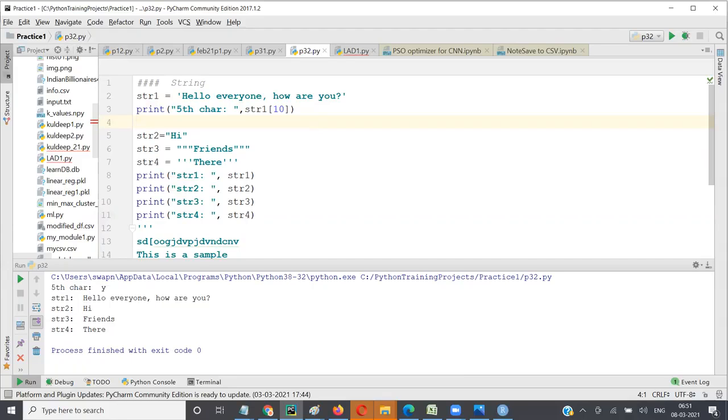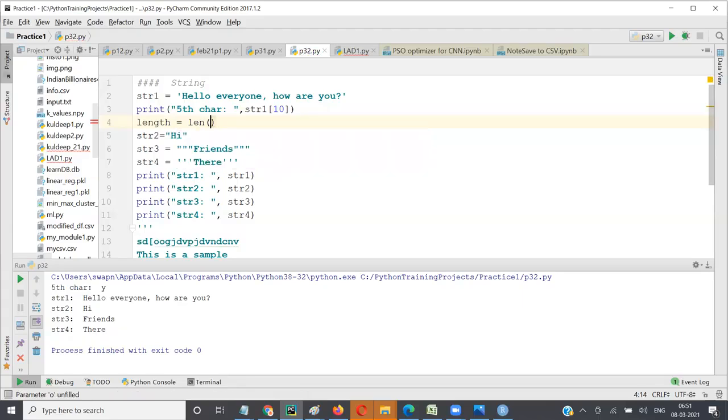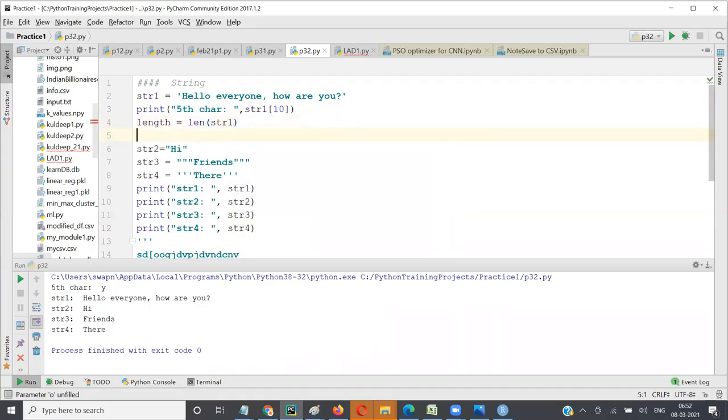We have something called length. The function is called len. We have seen the print, input, int and str functions. This len function gives you the length of the variable. If I give len of str1, it will give me the number of characters str1 has.